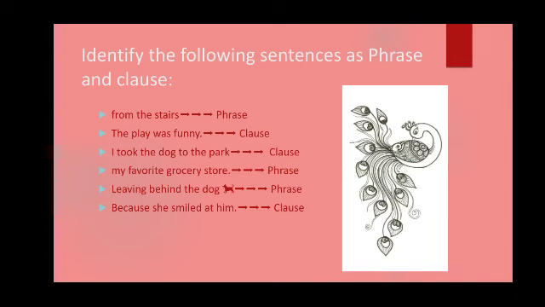Because she smiled at him. Subject is there, verb is there. We can say it is clause. Now see, the sentence starts with because. So, which clause it will be? It will be dependent clause because the sentence in itself is not complete. It is starting with because and it doesn't have its complete sense. So, it is dependent clause.